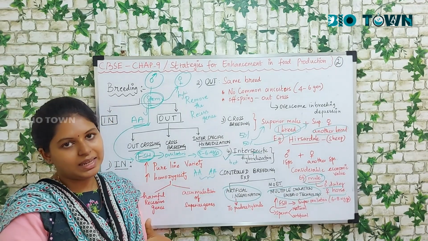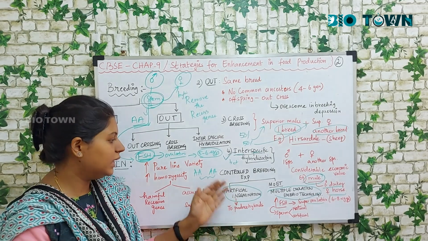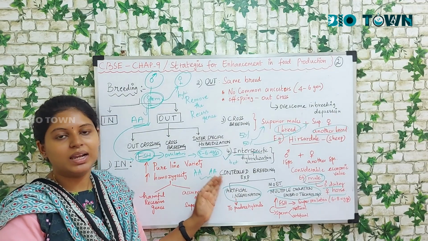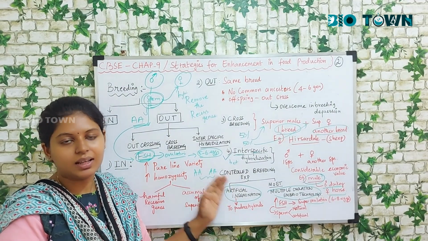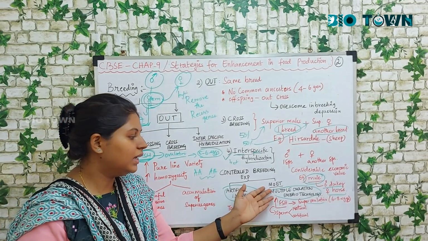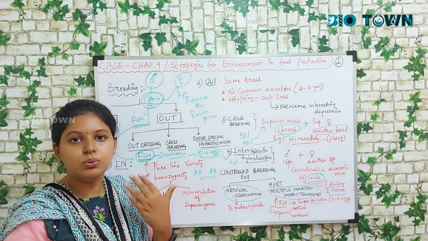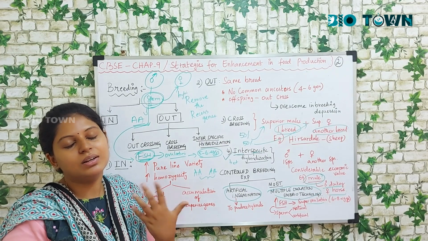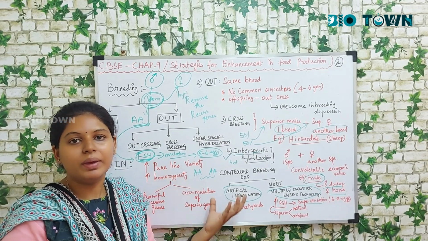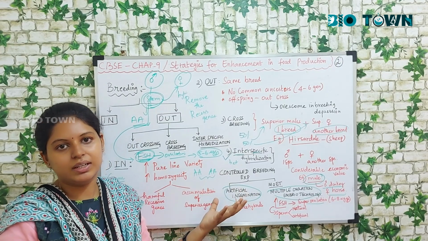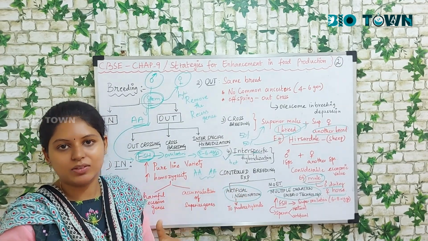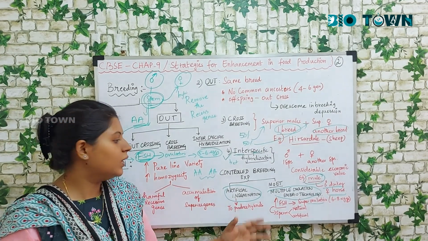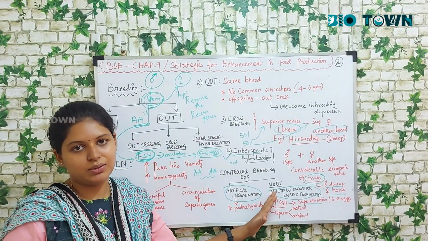Now in a controlled breeding experiment, which is an artificial method of breeding, you have artificial insemination and MOET. In artificial insemination, you collect the superior sperm sample and you inject it so that the progenies are superior. But in MOET, you inject follicle stimulating hormone so that a lot of ova are produced. Once a lot of ova have been produced, you make them copulate artificially or naturally. Then the sperm is impregnated into the uterus of the female, and the female produces progeny which is similar to the male.